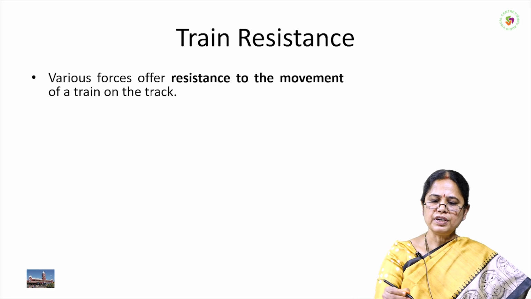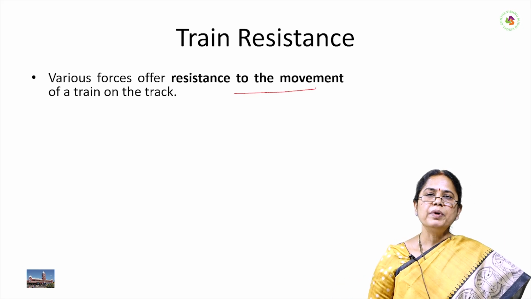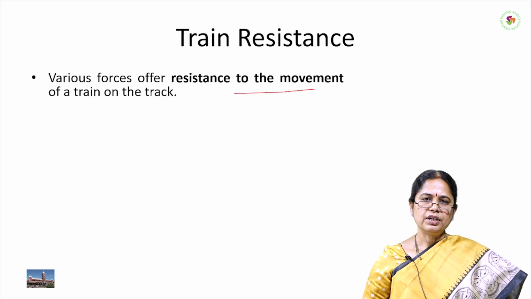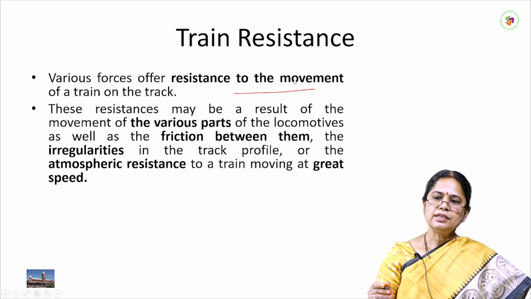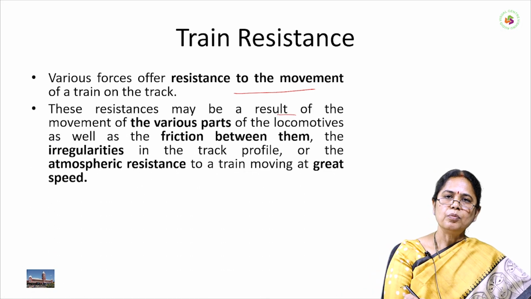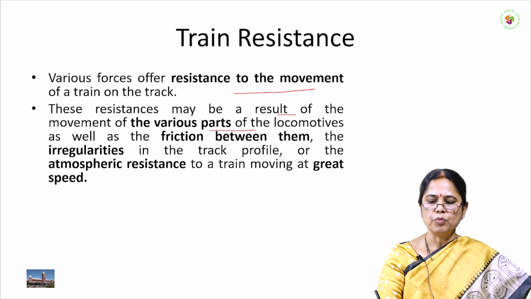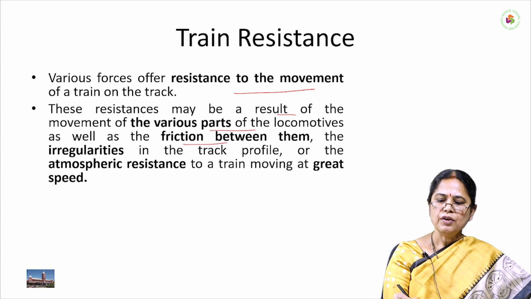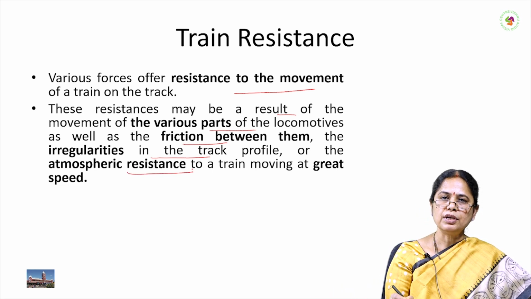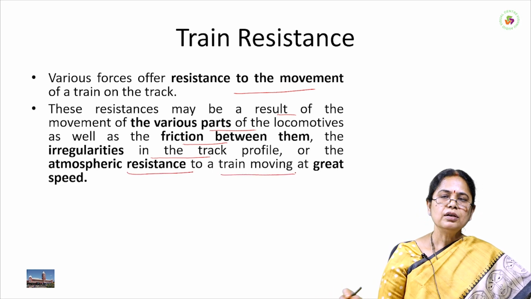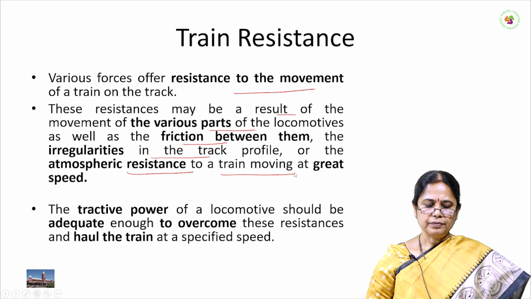Various forces of resistance due to the movement of a train on the track are known as train resistance. This resistance may be the result of the movements of various parts of the locomotive as well as friction between them, irregularities of track profile, and atmospheric resistance to moving at a great speed.